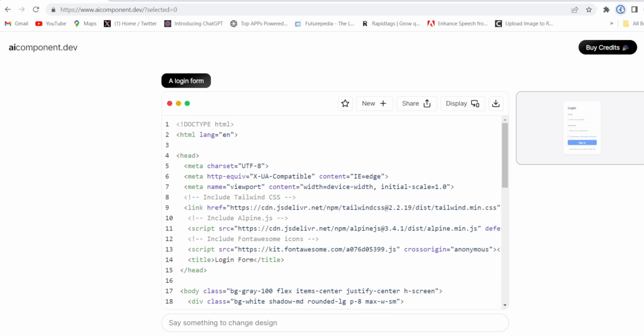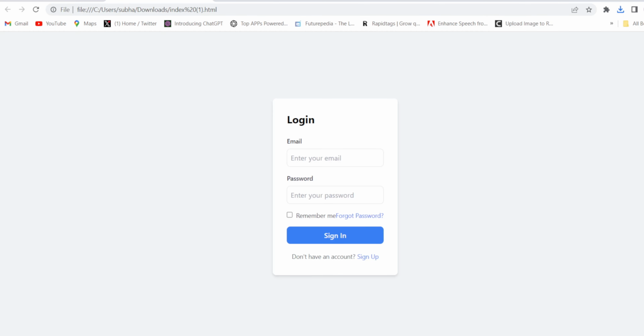and let me open it. And see, I opened this format. So this is amazing, guys.